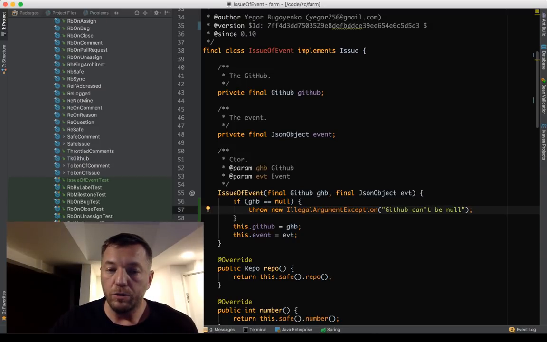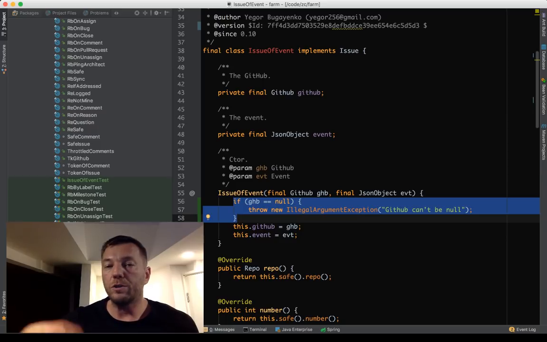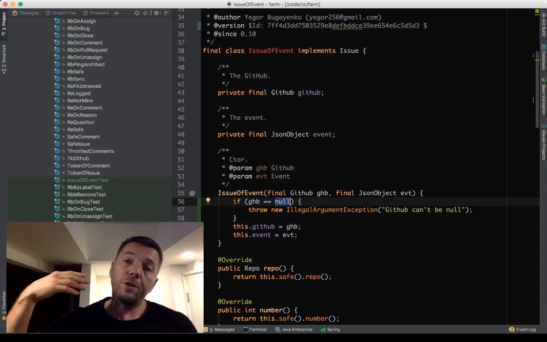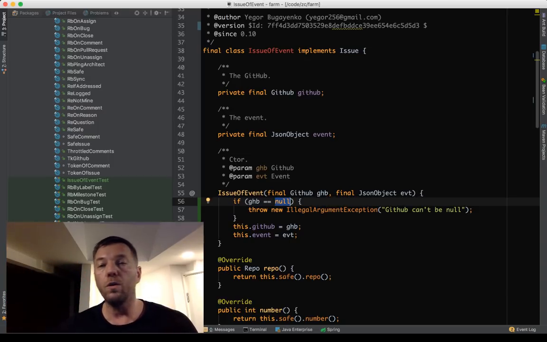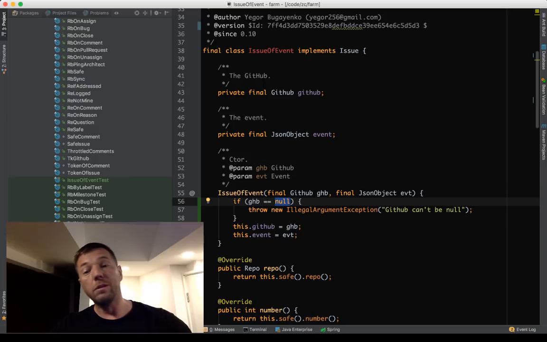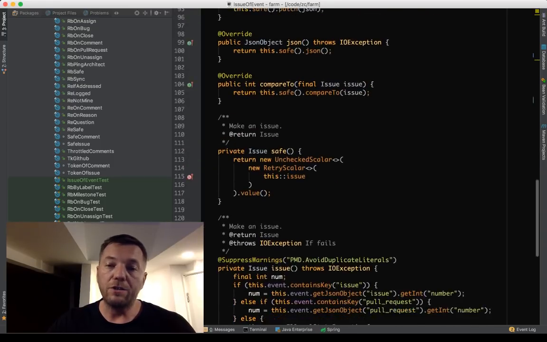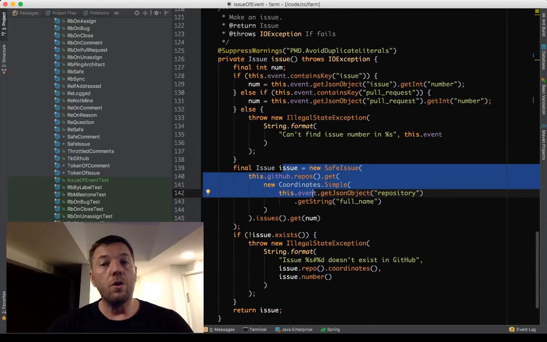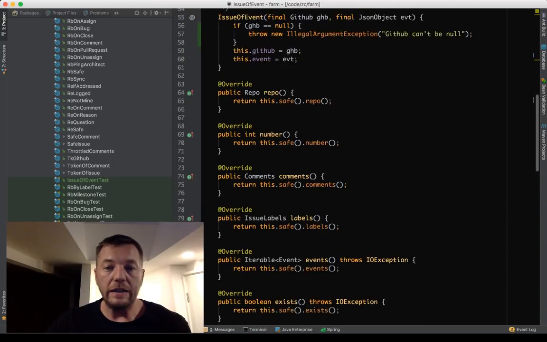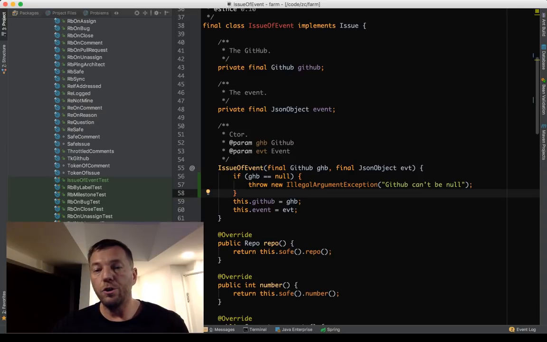So if we do the check like this, then the exception will be raised with the stack trace, which will contain this line and then the line of the method, of the class, of the code which called us. And it will be easier to trace back and understand where this null is coming from. But if we let the null be encapsulated and then become our attribute, then the stack trace will be coming from here, which will not show us the place where the null was originally created. See the logic? So that's why it's better to raise from that point. It's better to not allow that object to become alive, to become instantiated.